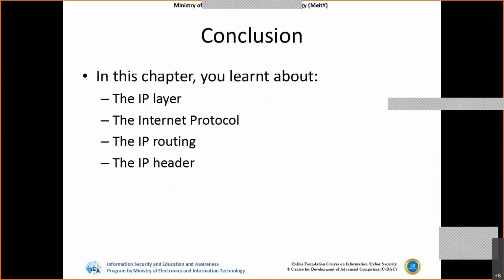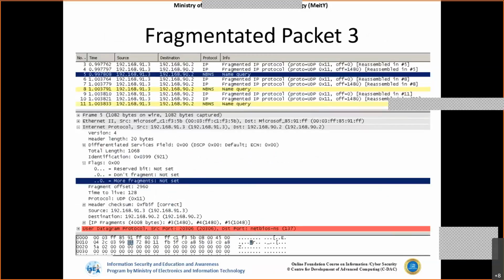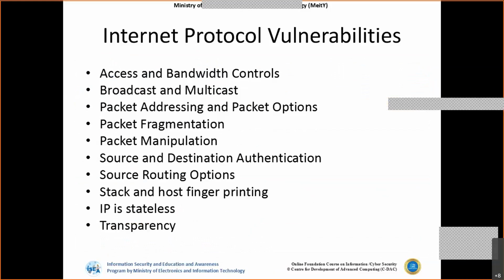I'm not going much into the vulnerabilities because they will be discussed in more detail in the later part. But as I said, each protocol has its own set of vulnerabilities along with its functionalities.